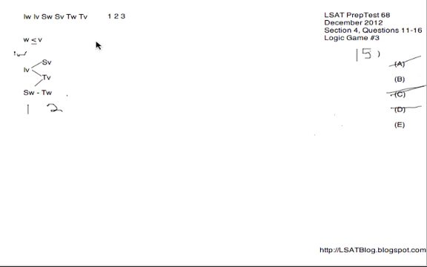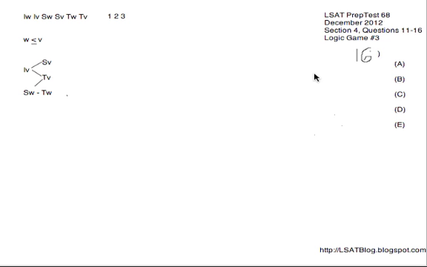Nothing is stopping that. And this diagram actually works perfectly fine, meaning that IW, IV, and SW all have targets of 1 day, and then SV, TV, and TW all have targets of 2 days. So SV and TV both have 2-day voicemail targets, which proves it is possible to have more than one client with a 2-day voicemail target, which means that B is possible, so we eliminate it, giving us E by process of elimination.